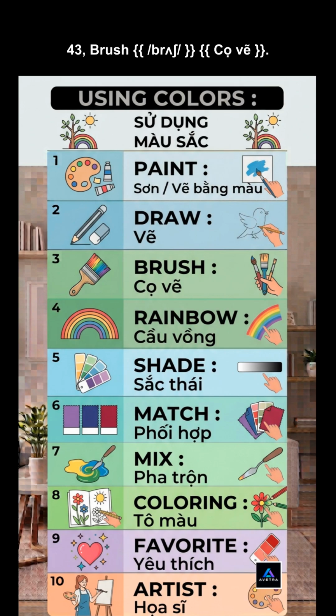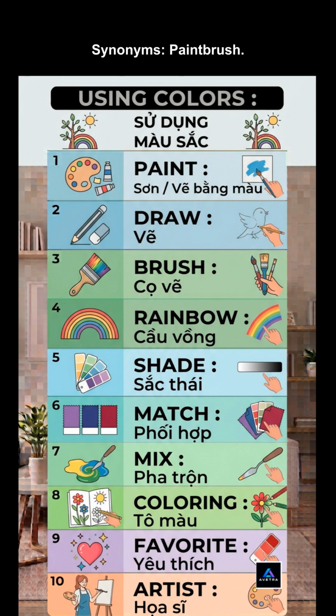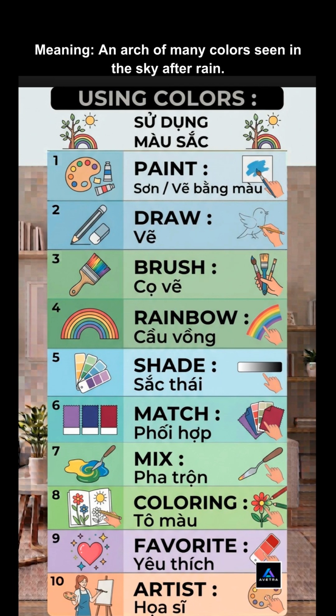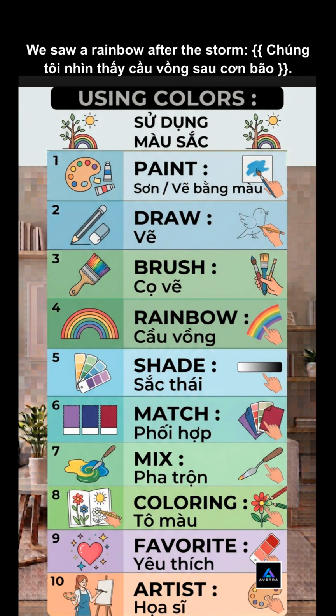43. Brush. Meaning, a tool used for painting. Example: the artist is using a small brush. Synonyms: paintbrush. 44. Rainbow. Meaning, an arch of many colors seen in the sky after rain. Example: we saw a rainbow after the storm.